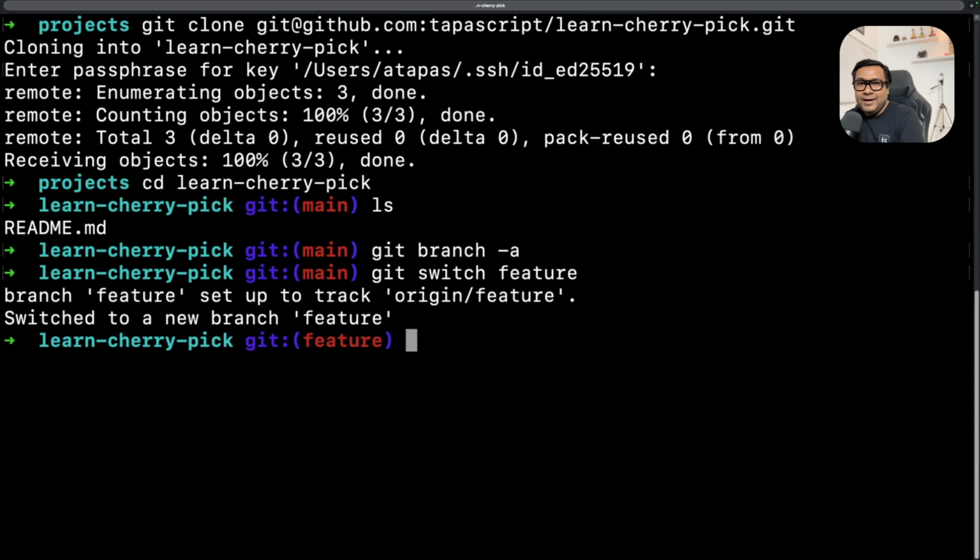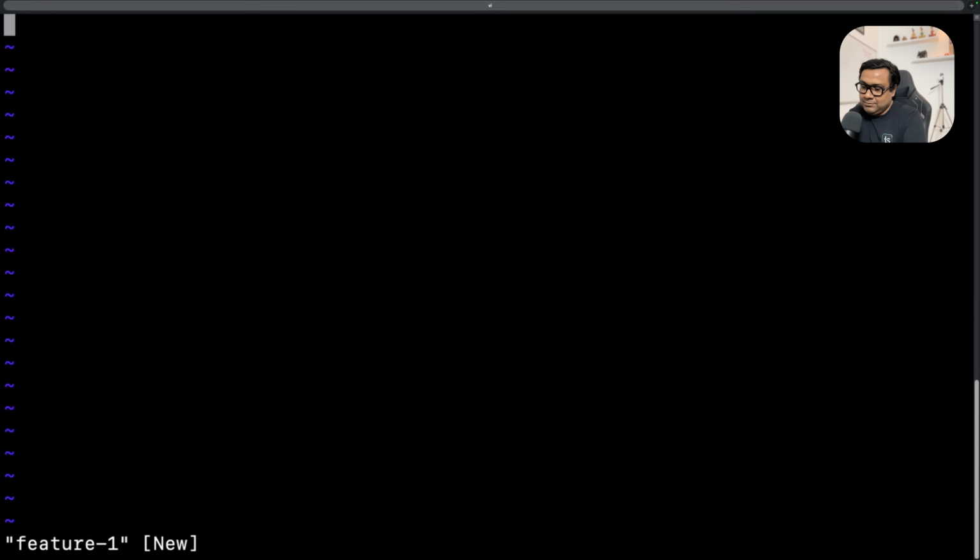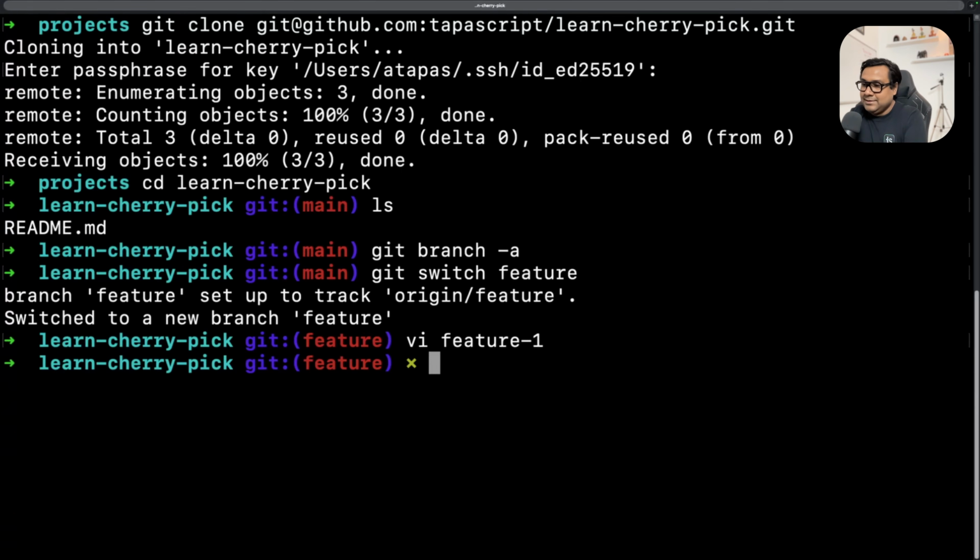Here, let me create a file called feature1. So vi feature1, and let's write this is feature1 and save it. So I have a file called feature1 inside the feature branch. Excellent. So what I'll do now, I will add this, means I'll stage this particular file to Git and then I'll commit. So staging, commit, everything should be known to you by now.